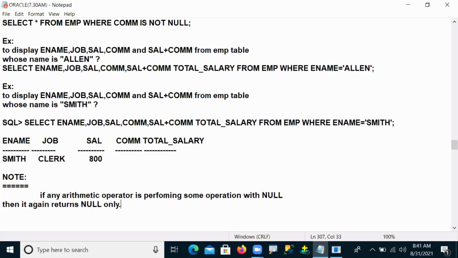Point understood now? Then again it returns null only.